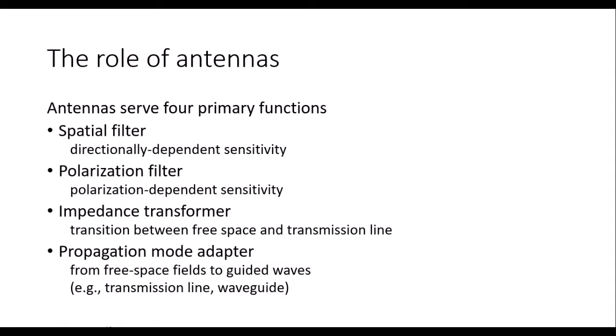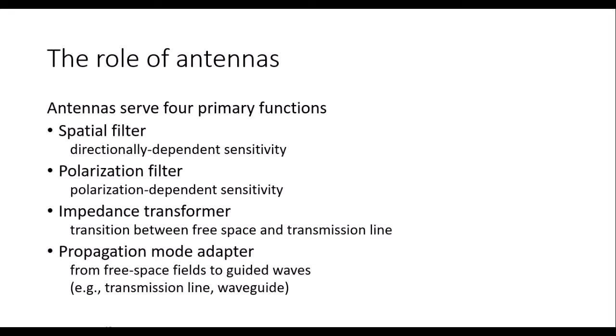What are the roles of antennas? Right, antennas serve four primary functions. The four important functions of an antenna: it acts as a spatial filter, it acts as a polarization filter, it acts as an impedance transformer, and it also acts as a propagation mode adapter. A spatial filter is nothing but directionally dependent sensitivity. So the antenna mainly depends on direction. It is going to receive signals from a particular direction. It is a very important spatial filter. Even though there are a lot of signals in space, the corresponding antenna is going to receive the corresponding signals from the corresponding direction, as designed by the manufacturer.